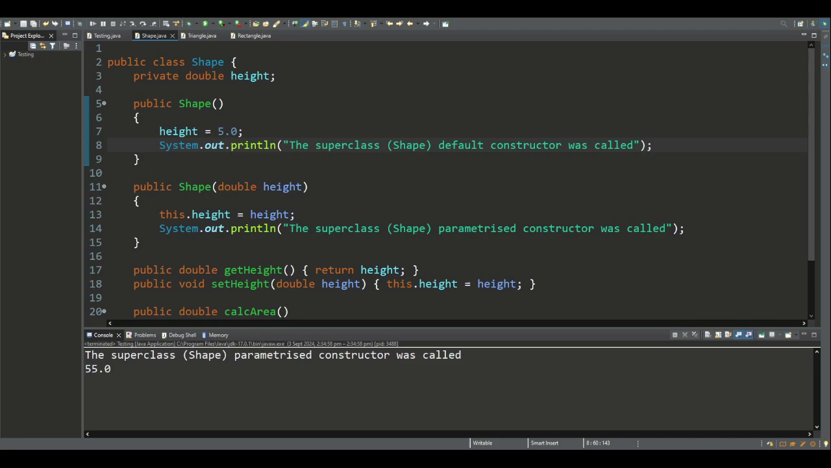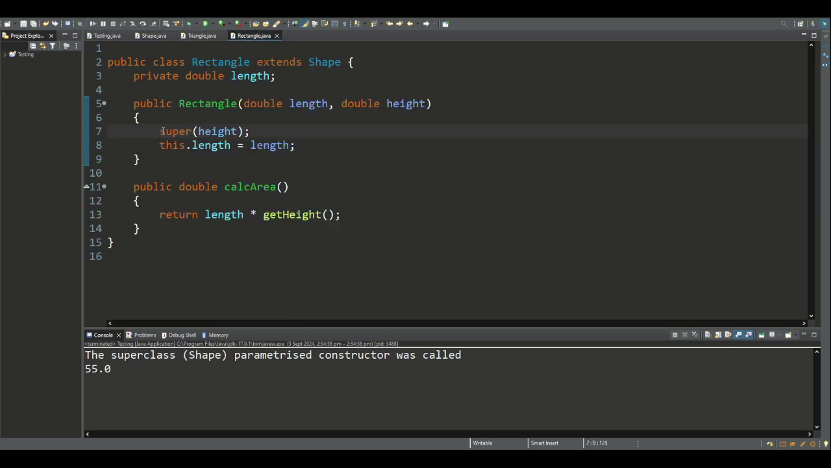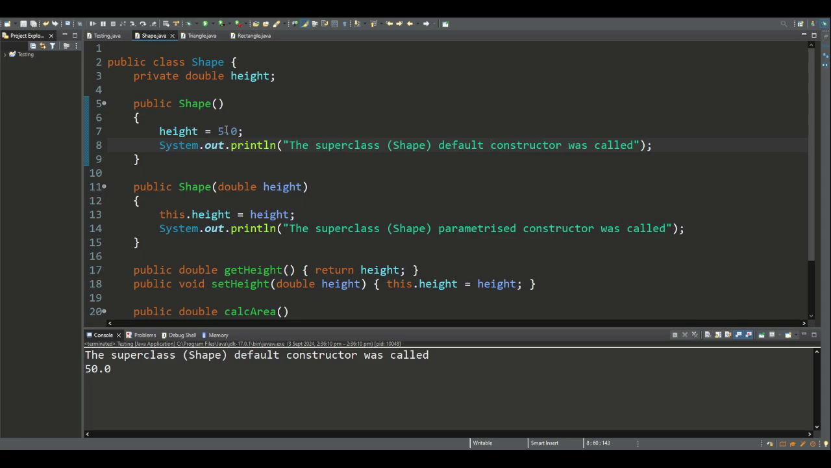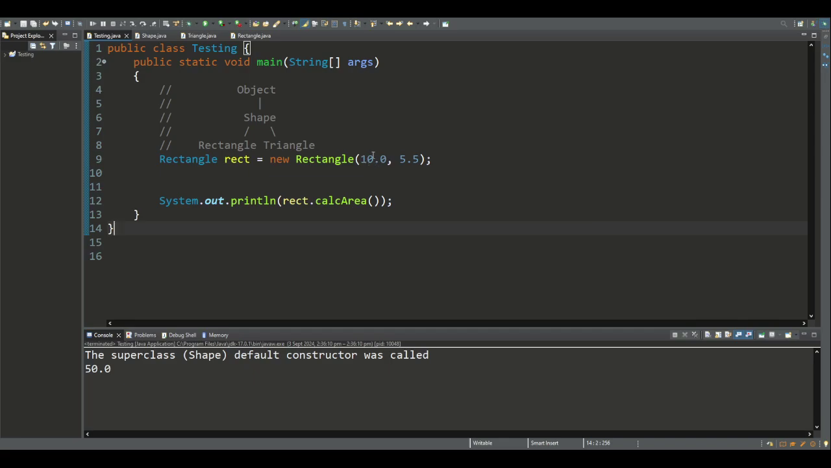Now when a subclass's constructor does not explicitly call a superclass's constructor using super, then Java inserts a call to the superclass's no-argument constructor. So for example, I'm going to comment out this line and run this program again. And we see that the default constructor of the superclass was called, where the height of the rectangle was set to 5. So therefore the length being 10 multiplied by the height being 5 gives 50 in this instance, because the default constructor was called.